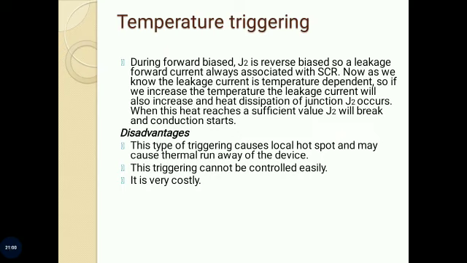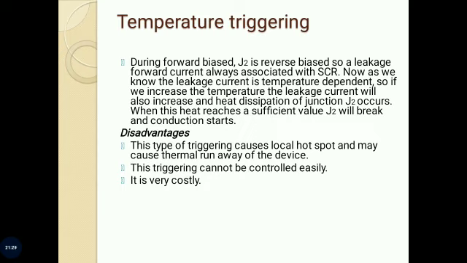Next method, temperature triggering. During forward bias, J2 is reverse biased, so a leakage forward current is always associated with SCR. Now, as we know, the leakage current is temperature dependent. So, if we increase the temperature, the leakage current will also increase, and heat dissipation at junction J2 occurs.